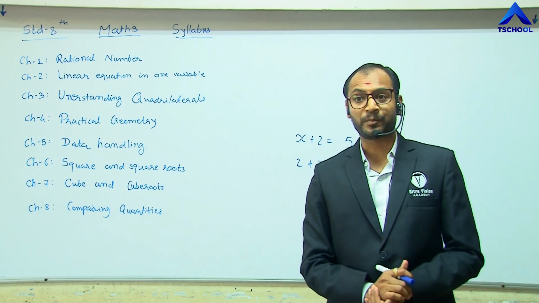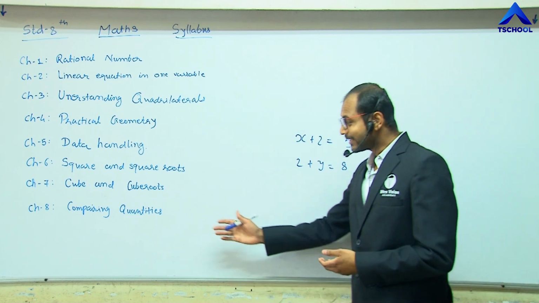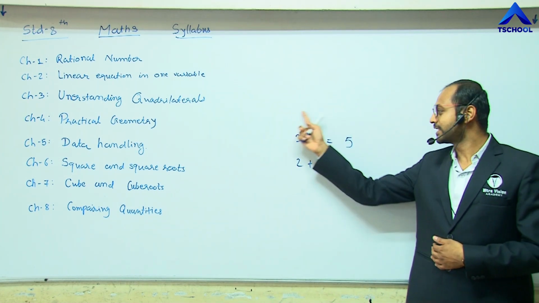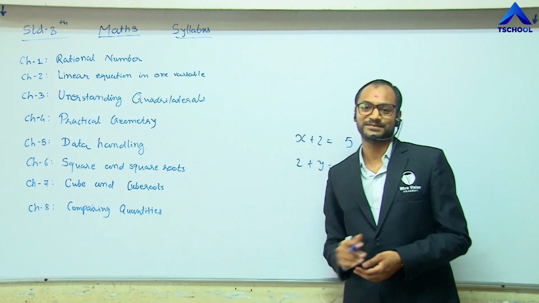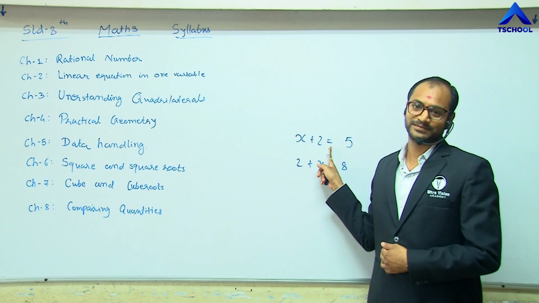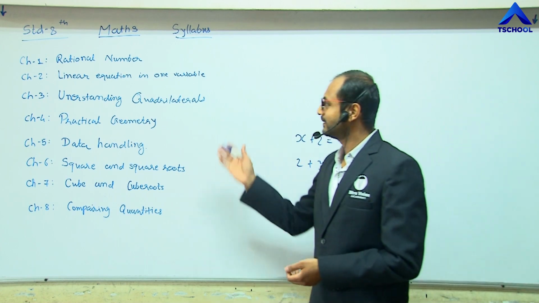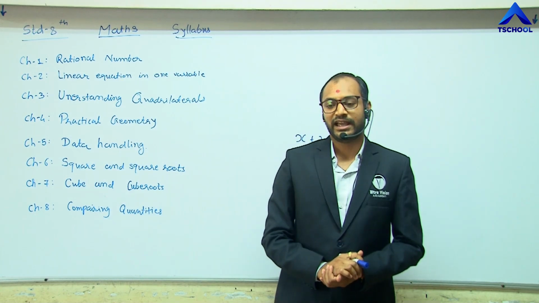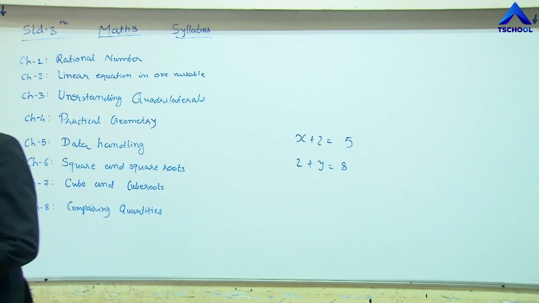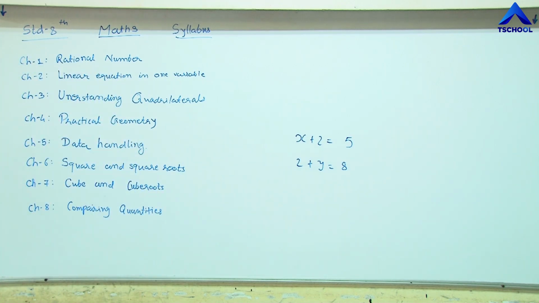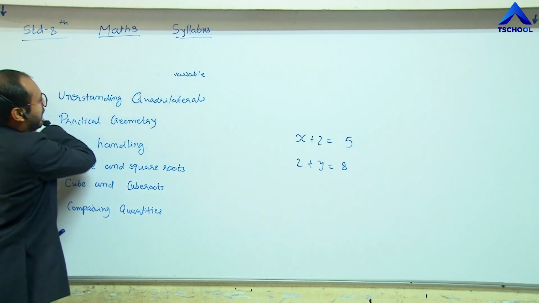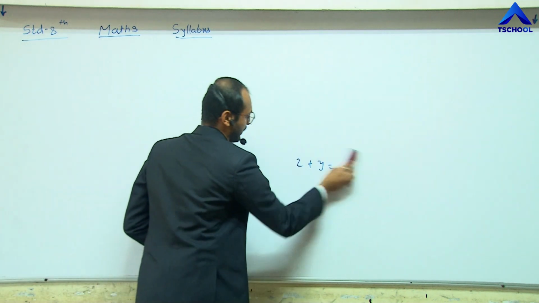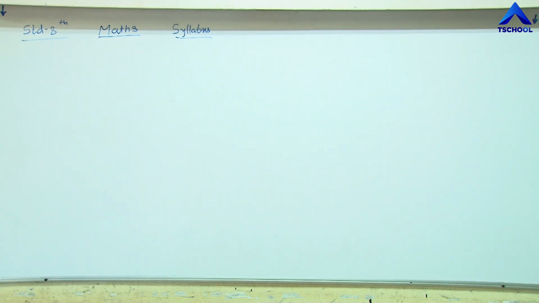That means two quantities are compared to each other, and by using that comparison we can form equations. This equation is formed by comparing quantities, hence these equal signs occur. So this is the basic idea about the syllabus of standard 8 mathematics. The next 6 chapters we will learn later in semester 2. Right now we will start chapter 1, rational numbers.